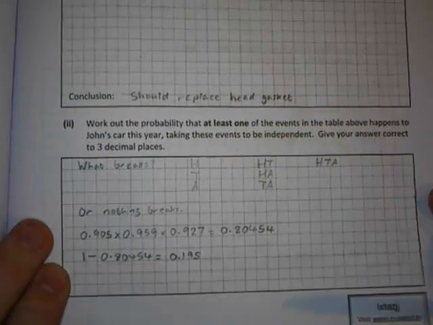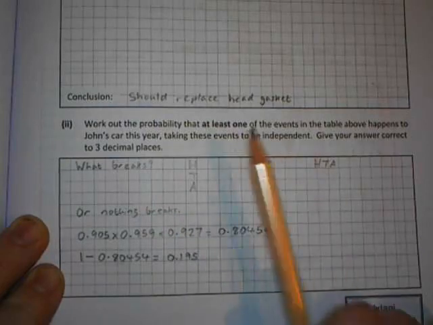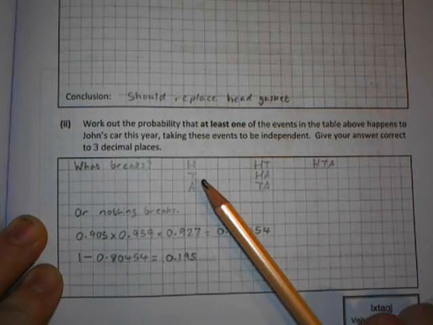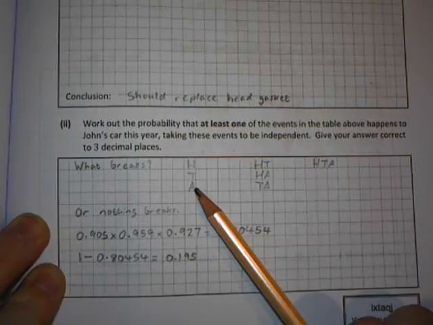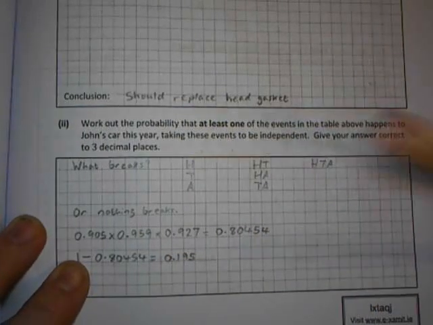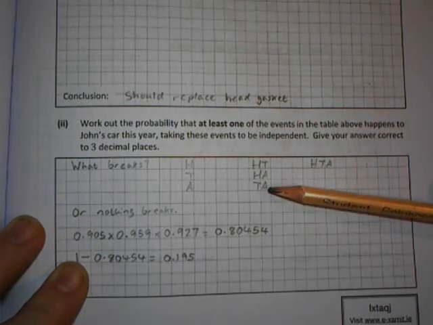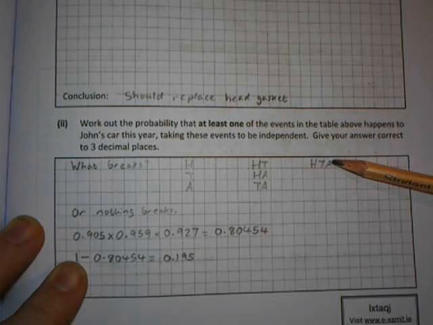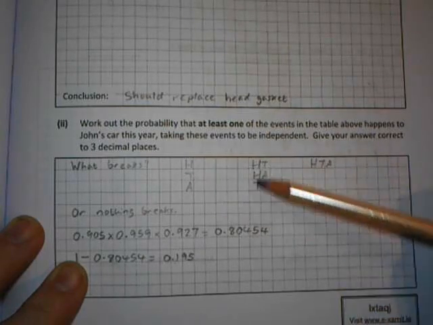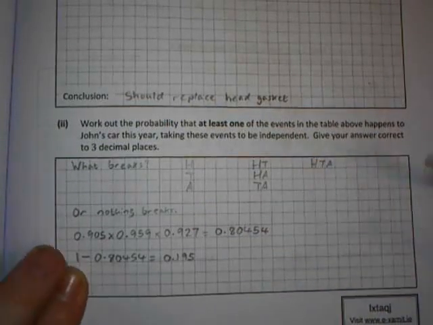Okay, down here. Work out the probability that at least one of the events in the table happens. Okay, so at least one of them happens. So that could be the head gasket breaks, or it could be the timing belt breaks, or it could be the air filters breaking. Now at least one, so that doesn't just mean exactly one, it could be two or three. So it could be the head gasket breaking, or the timing belt, could be the head gasket and the air filters, could be the timing belt and the air filters, could be all three. I'm working out all of these because there's sort of 7 different things there. It takes a lot of work. You could do it, it would just take you a long time.